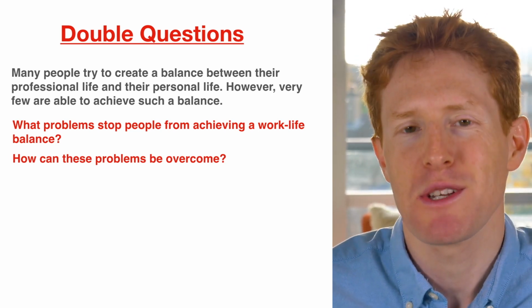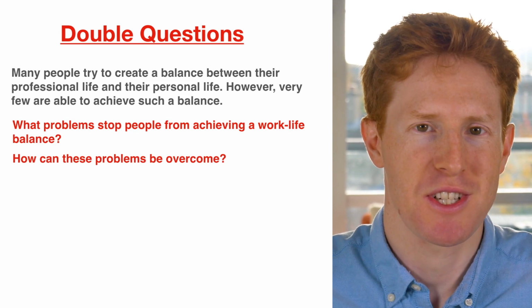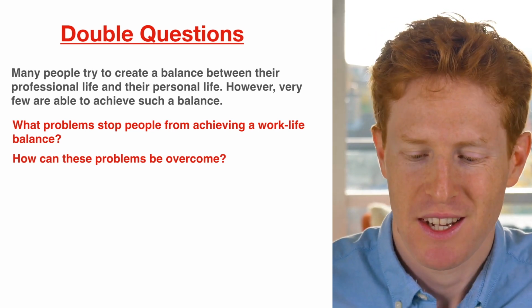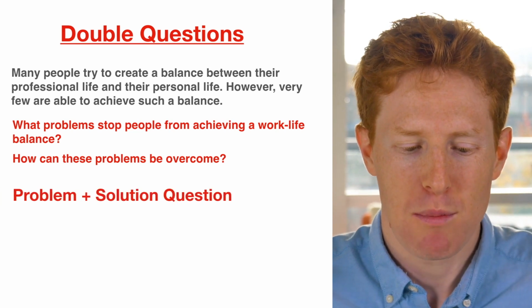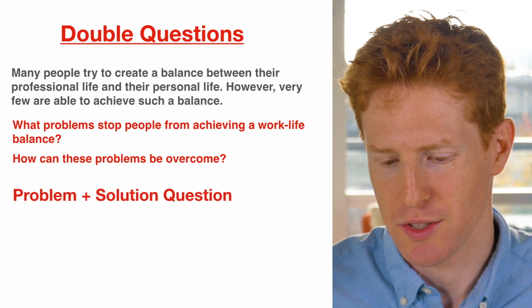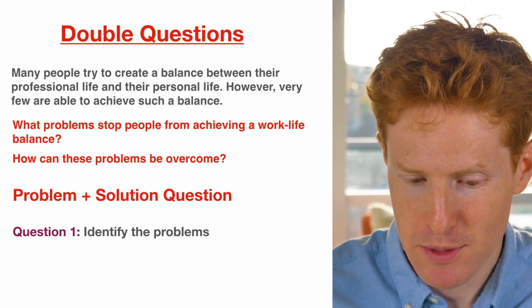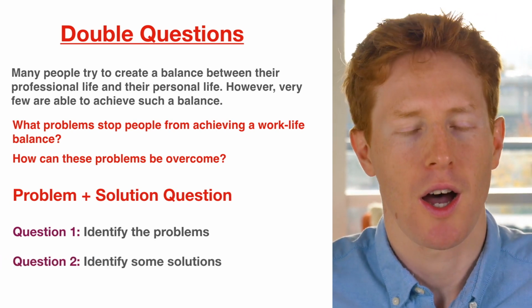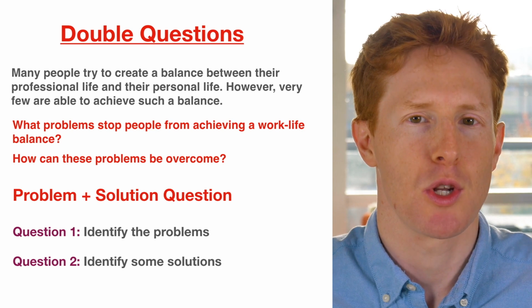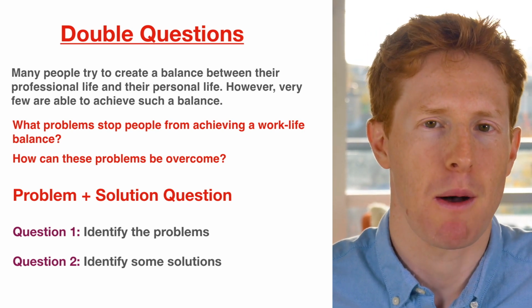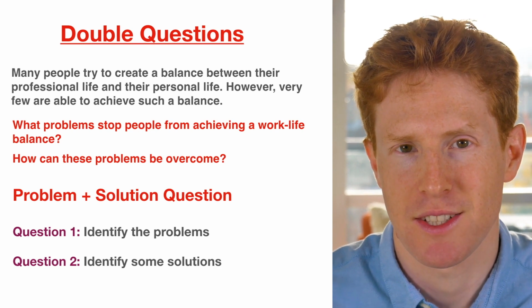Okay, so this is a very typical double question that you can get given in your IELTS writing task 2. In this case, it's a problem and solution question. So question 1 asks you to identify the problems, and question 2 asks you to identify some solutions. So for example, some ways that people can achieve a better work-life balance.